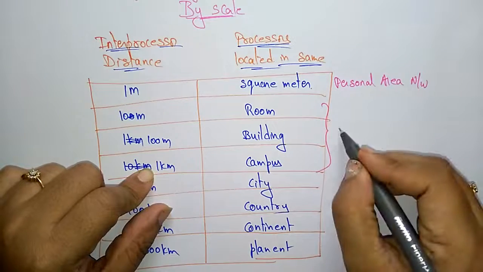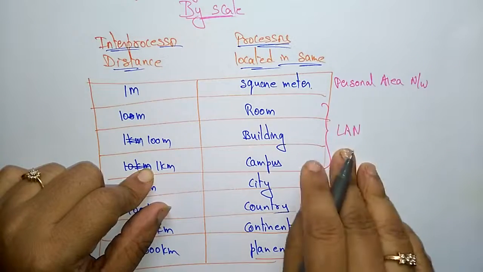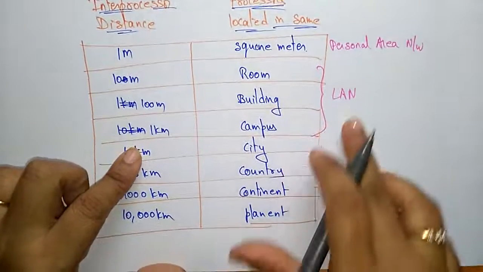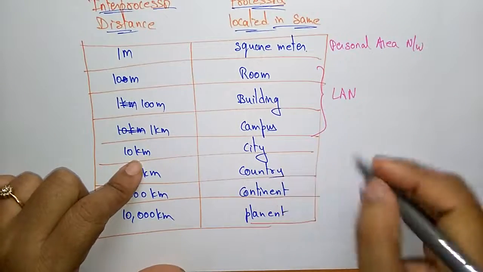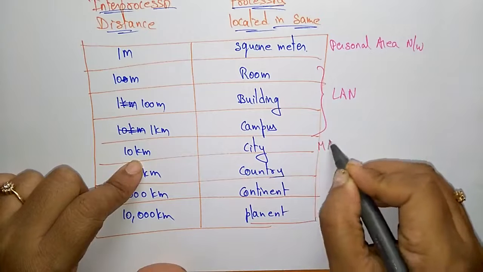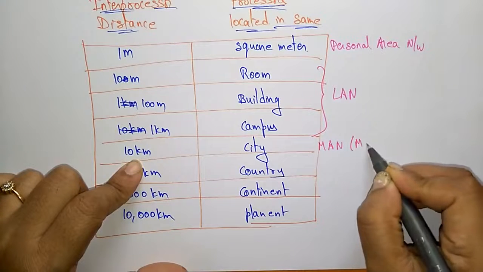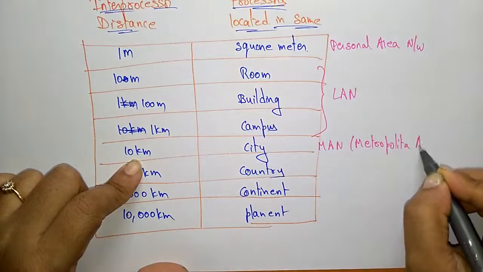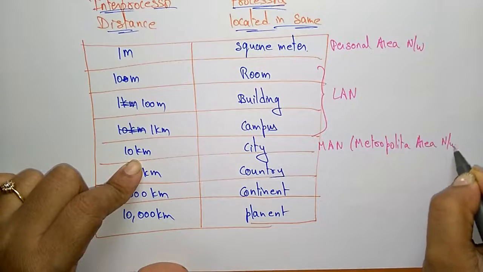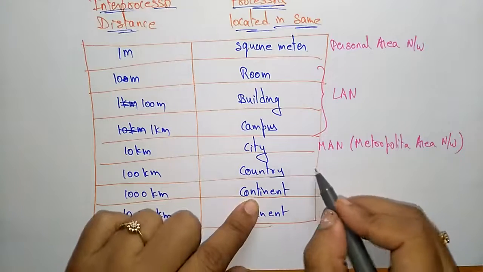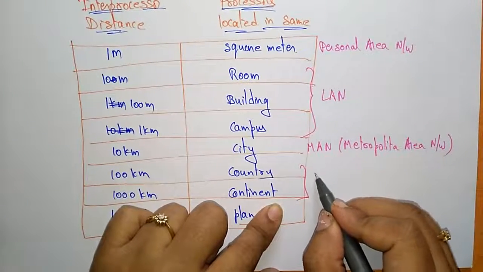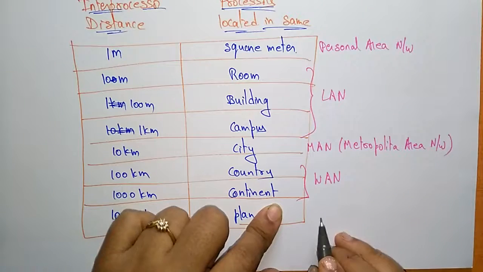For this you can go for a local area network. If it is in a city, we use the MAN, that is the metropolitan area network. If it is in a country or continent, we can go for the computer network called wide area network.